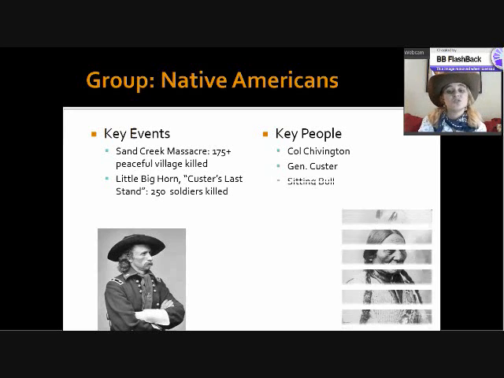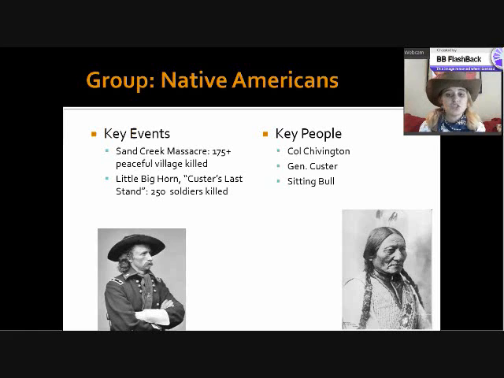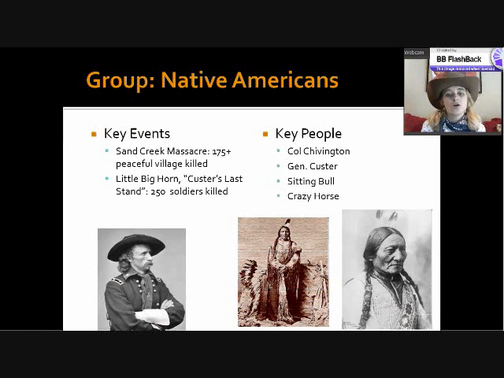On the side of the Sioux, we have Sitting Bull, who was the chief of the Sioux, and a warrior named Crazy Horse. Sitting Bull and Crazy Horse decided that they didn't like that the whites were out there taking a lot of their land and territory. So they decided that they were going to get a coalition together of some of the local tribes and put together an army, essentially. And Custer and his men were going to try and stop it.